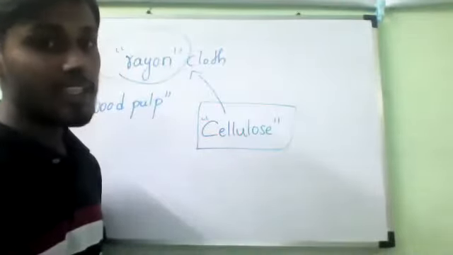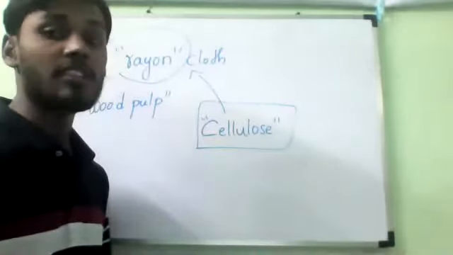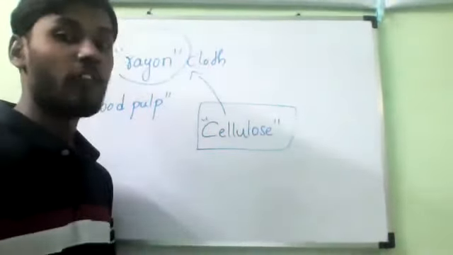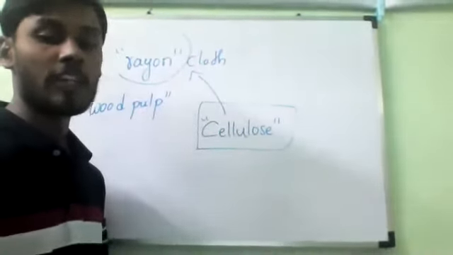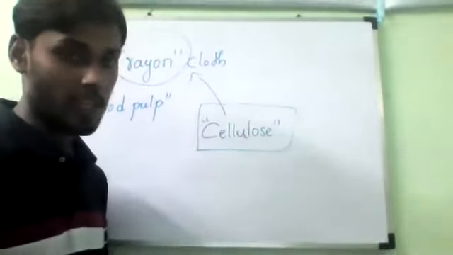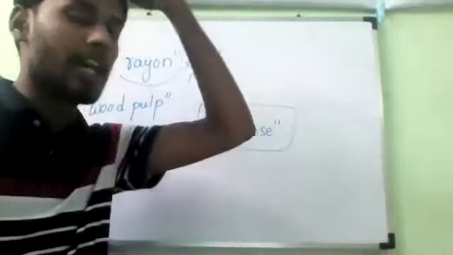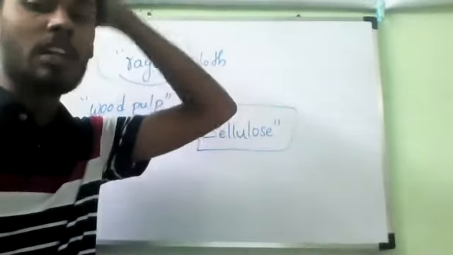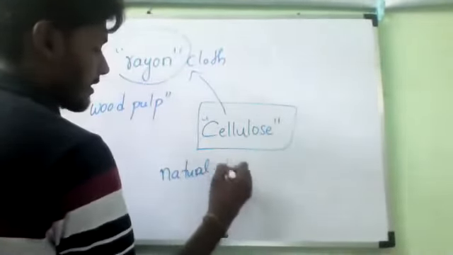But how can we distinguish between natural silk and artificial silk? Just by a burning test. If we burn them, they will give different smells. If it is pure silk, a different smell; if it is artificial silk, a different smell. Suppose we take pure silk. The fabric which burns gives a smell of burning hair. Whatever smell comes when our hair burns, the same smell will come from natural silk, or pure silk.